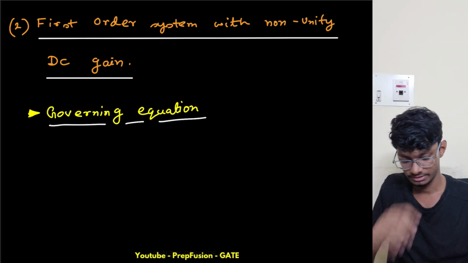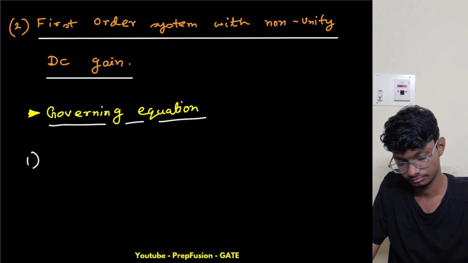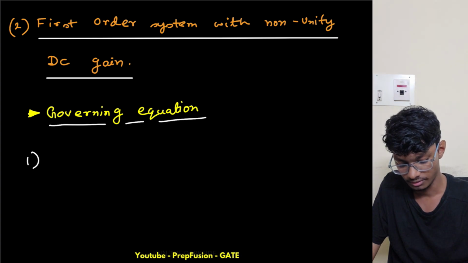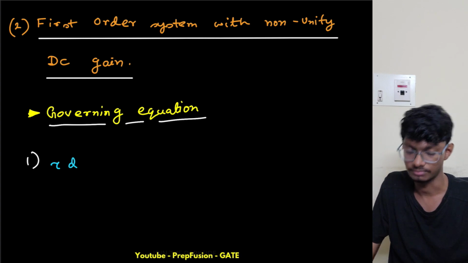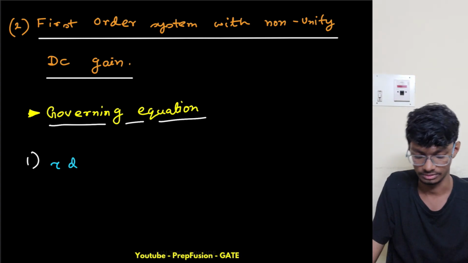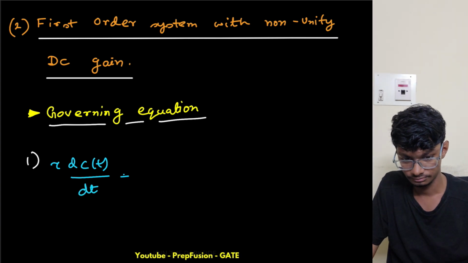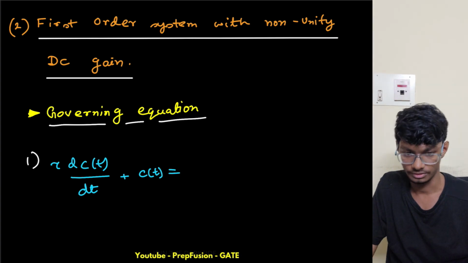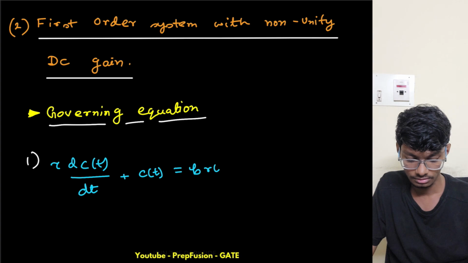So the governing equation is simply this one: tau dc/dt plus c of t equals b r of t. I will write it in terms of c only, since my output is c.